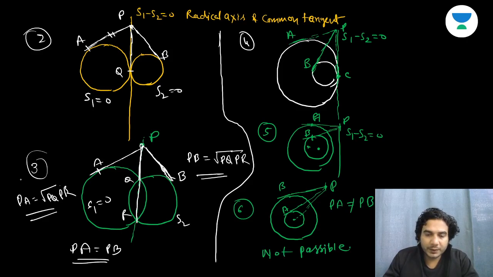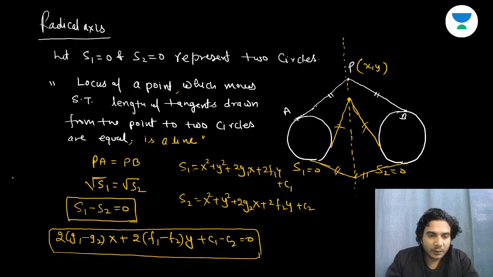I'll tell you two logic. First of all, see this, if circles are concentric, this G1 minus G2 will become 0 and F1 minus F2 will become 0, because then G1 and G2 will be same, F1 and F2 will be same, right?